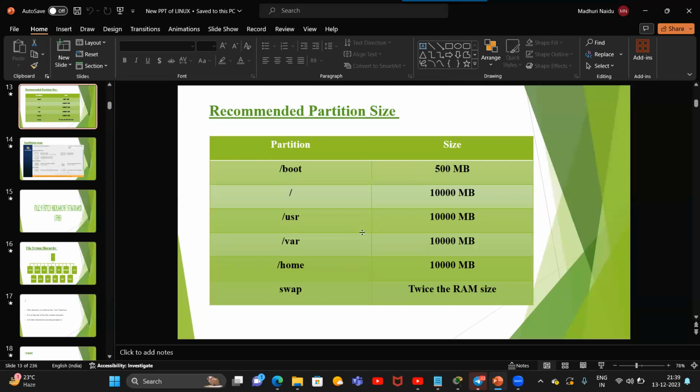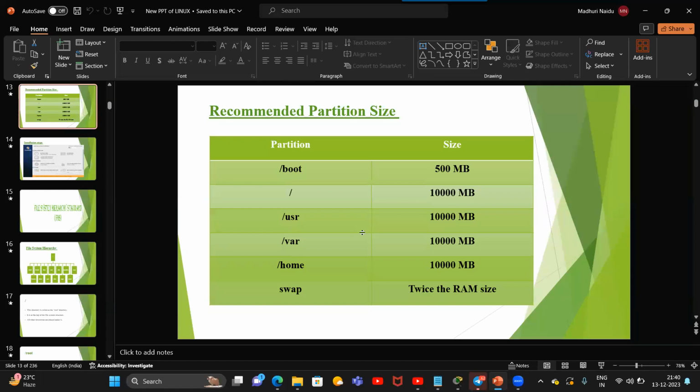Okay, and next one is /var. /var contains log files, system log files. This is also recommended in server machines only. In server systems, they create /var separately and give some size to it, because /var is very important in a server machine. As an administrator, we monitor how many users logged in, what commands they executed, and how long they ran the machine. Every piece of information is stored in /var. If there is no space in /var, it cannot store more log files. That is the reason we manually create /var and assign a specific size to it, so it can store all the users' information.